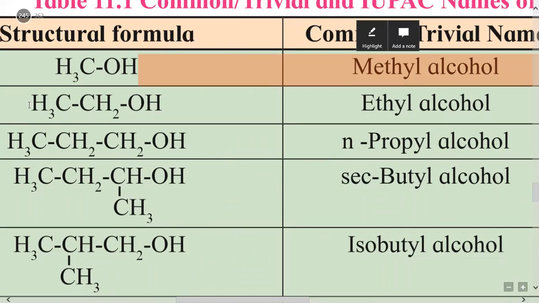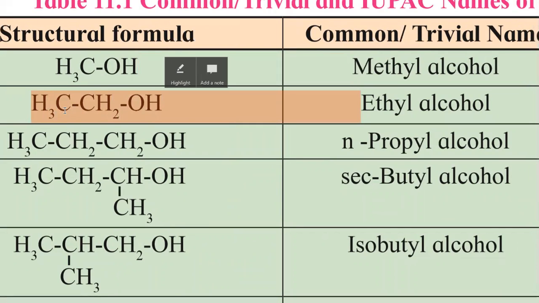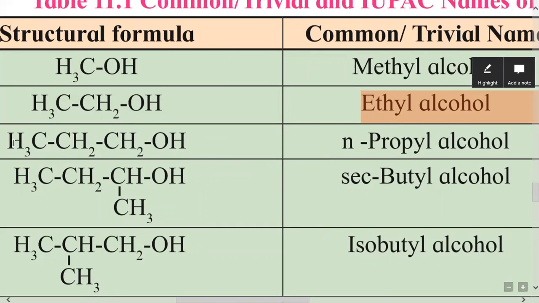The second example is CH3CH2OH. Here the CH3CH2 group is named ethyl, and the name of OH is alcohol, therefore the common name of this alcohol is ethyl alcohol.